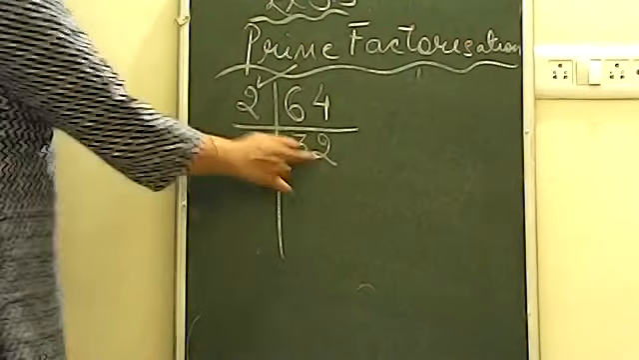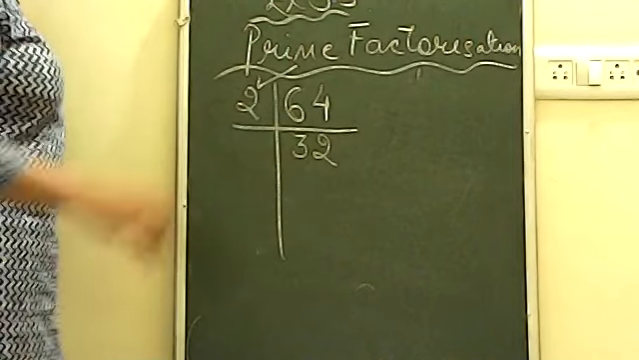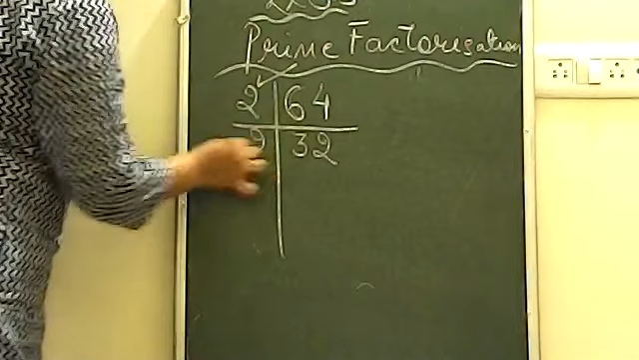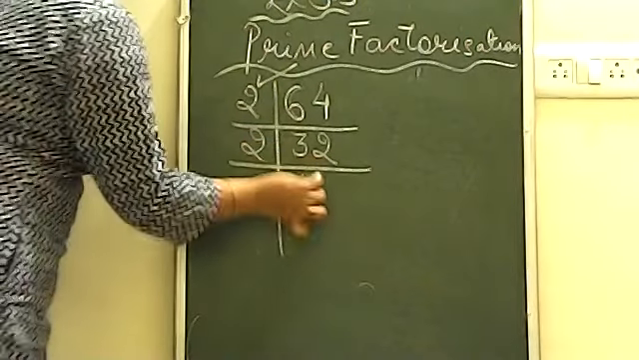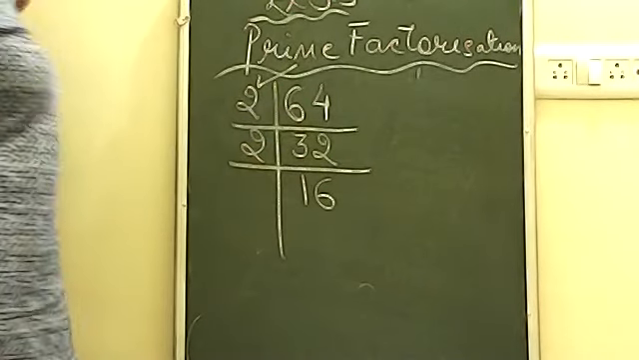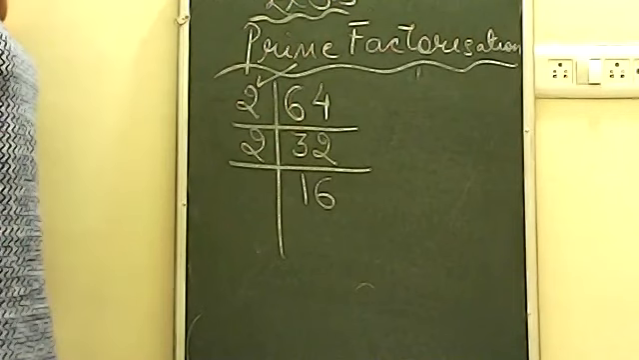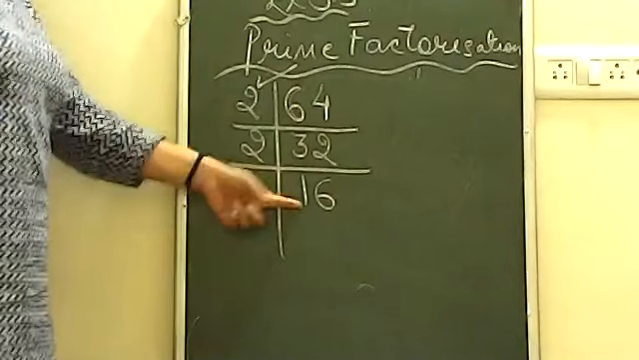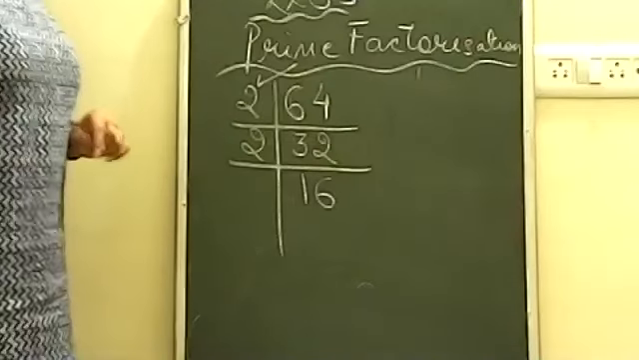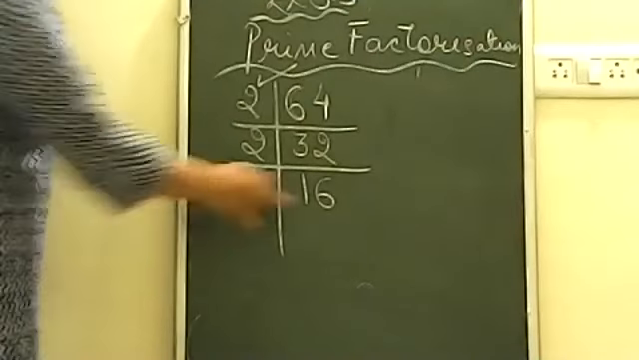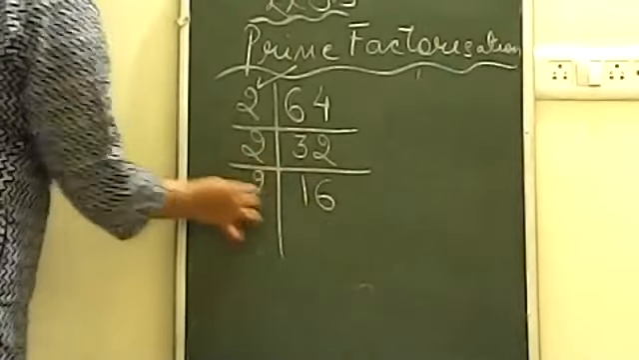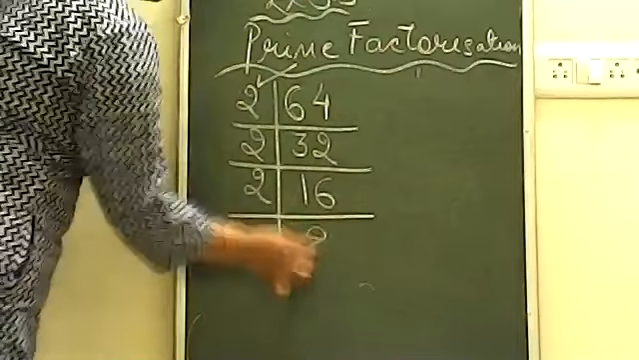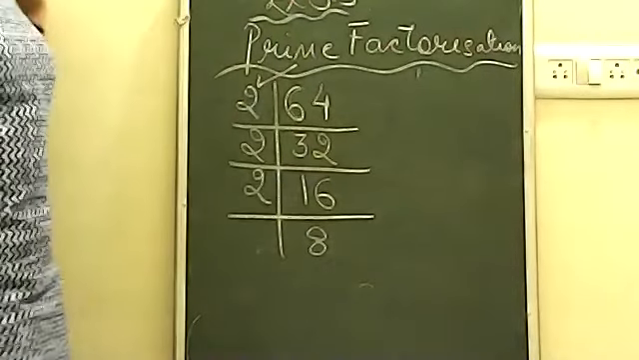So now the next number comes as 32. Again this number can be divided by 2. Here 2 ones are 2, and 2 sixes are 12, that is 16. 2 with 16 you will get 32. So here the number is 16. Now 16 will again be divided by 2. 2 eights are 16. So this is 8 now.